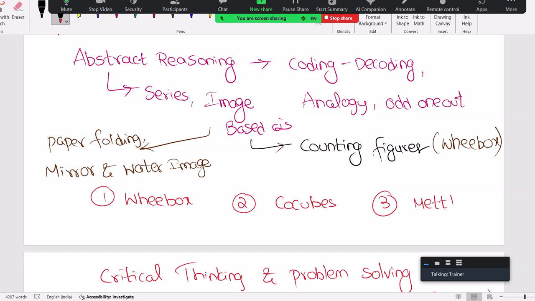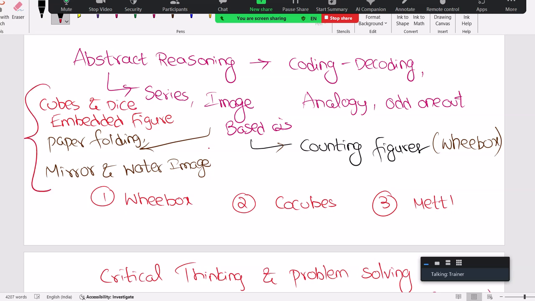We completed only one set. We're hardly done with 33 questions, meaning one set, 15 questions from this, 18 questions from that. We're not done with all. So there are still some models like spotting out the embedded figure. That's also part of image based questions. This all comes in image based questions only. Cubes and dice, one question we gave but did not discuss, but that also comes under image. Diagram based, whatever diagrams come, we treat as image based questions.